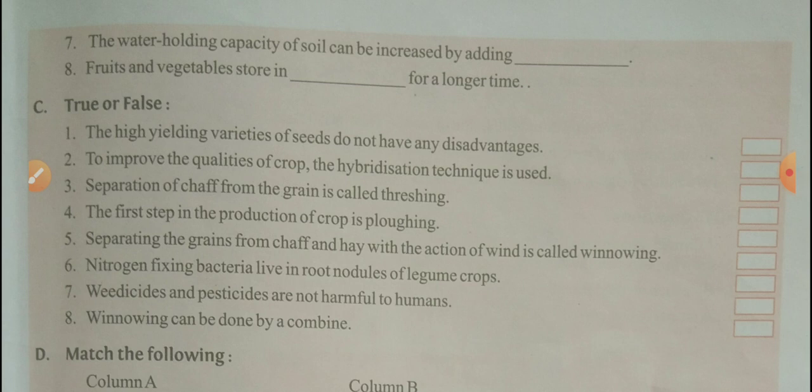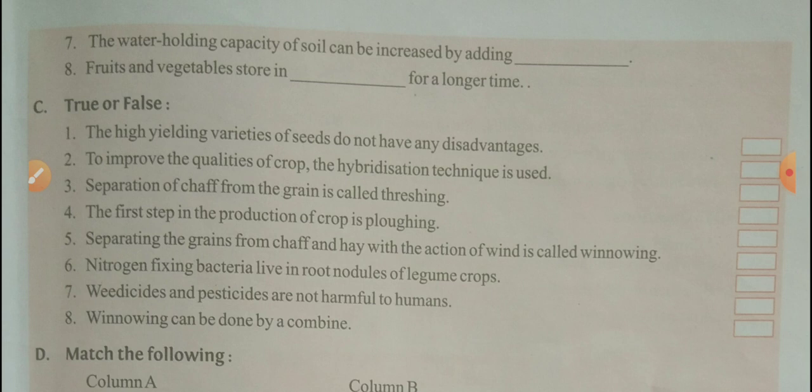Fourth, the first step in the production of crop is ploughing. True. Fifth, separating the grain from chaff and hay with the action of wind is called winnowing. Yes, it's true. Sixth, nitrogen fixing bacteria live in root nodule of legume crops. Yes, it's true.